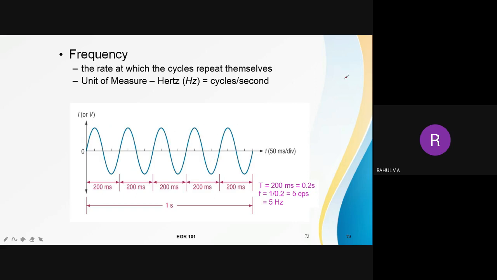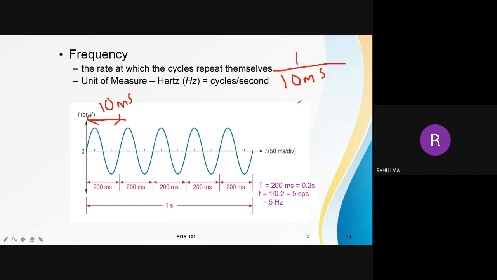Okay, we know that. So suppose for one cycle, the time duration is, so one cycle is this one, the time duration is 10 millisecond. So 1 divided by 10 millisecond will give you how many such cycles are there in 1 second.